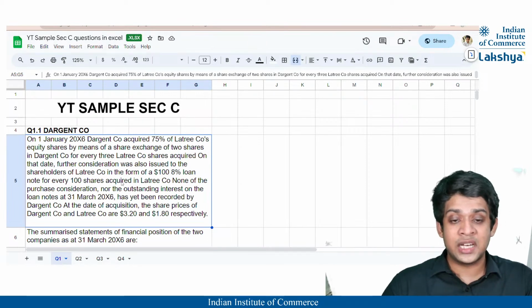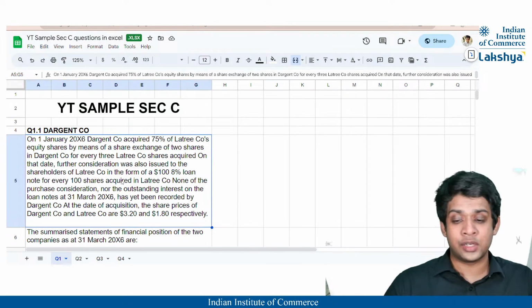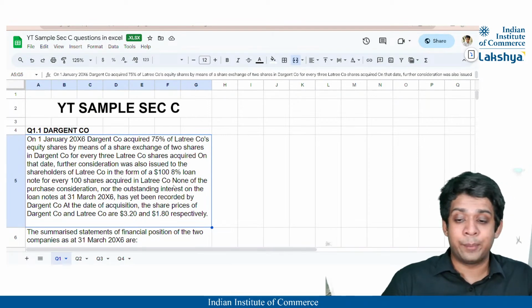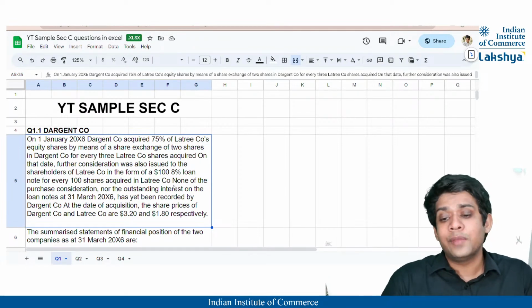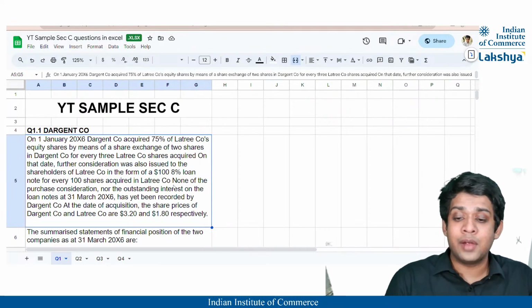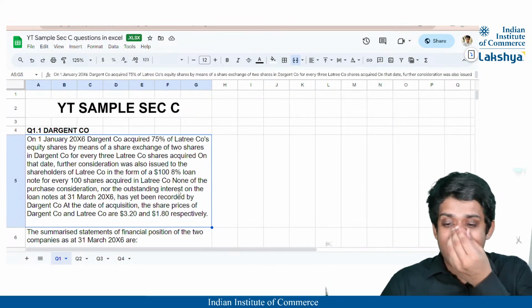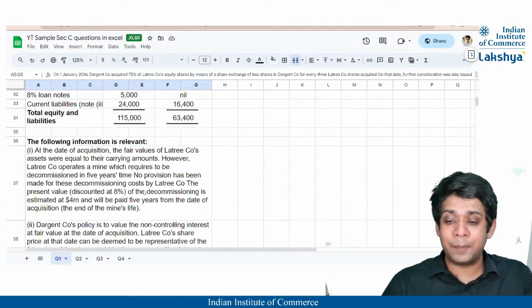For purchasing the subsidiary company, I am paying certain consideration to the existing shareholders of the subsidiary company in the form of $100 8% loan note for every 100 shares acquired in Latry Company. So that means I am paying the existing shareholders of Latry Company by issuing a loan note, right?